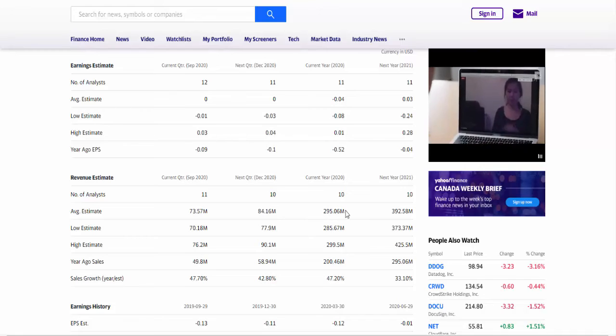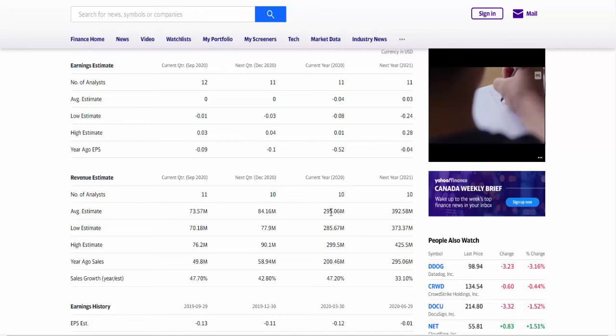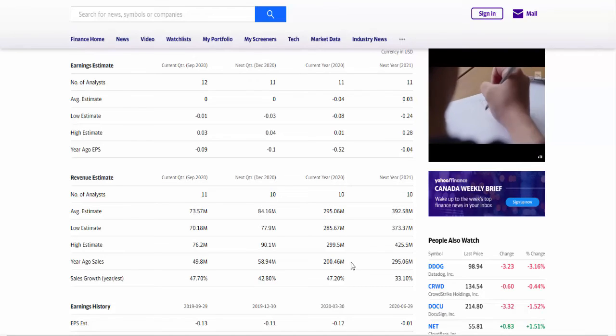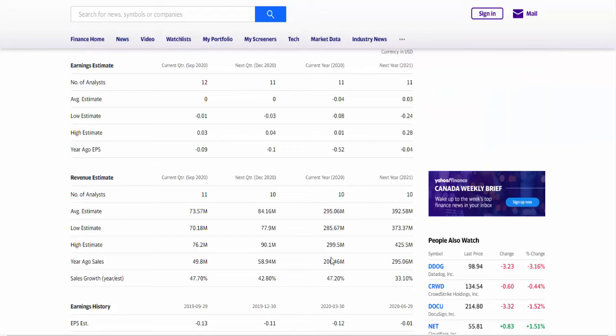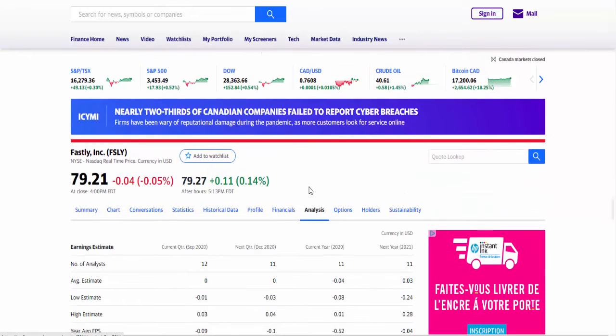And for the whole year, they expect $295 million. For last year's, it was $200 million. So basically we see an increment in the revenue of the company, which is something very good. And for next year's, it's going to be, according to them, $392 million, which is again something good because they expect the revenue of the company to be incrementing over time, and it's something that I actually would look for in a company as well.